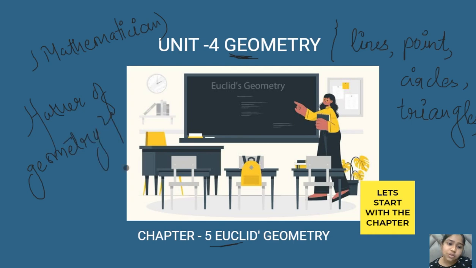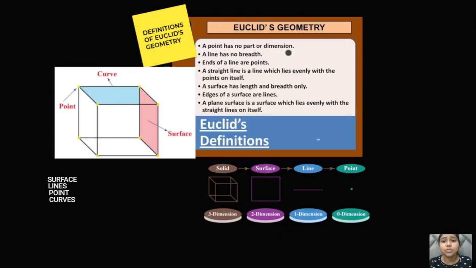So let's go through what those postulates, axioms, and definitions are which Euclid has given, so that we can easily learn the basic concepts of geometry. Let's start with our first slide, that is Euclid's definitions. There are a few definitions which Euclid gave us, on the basis of which we study a particular shape, a particular structure, a particular surface, and many other things.